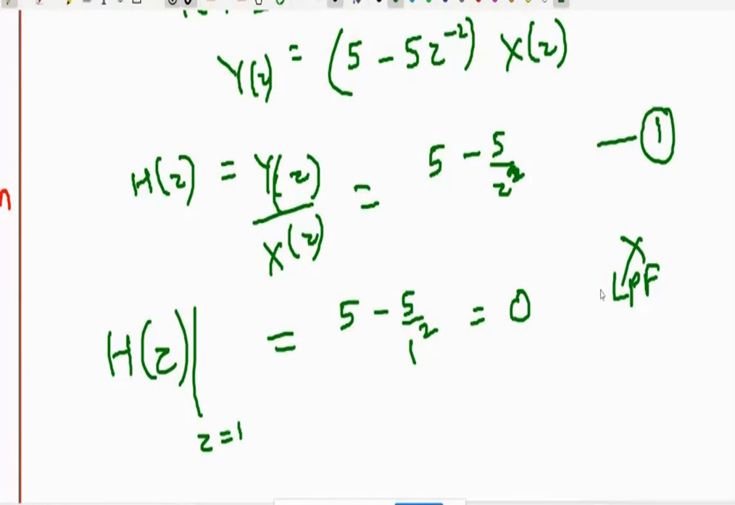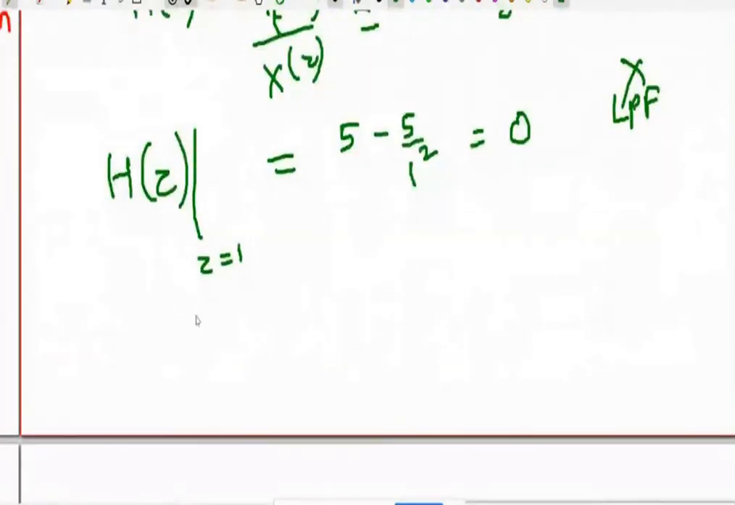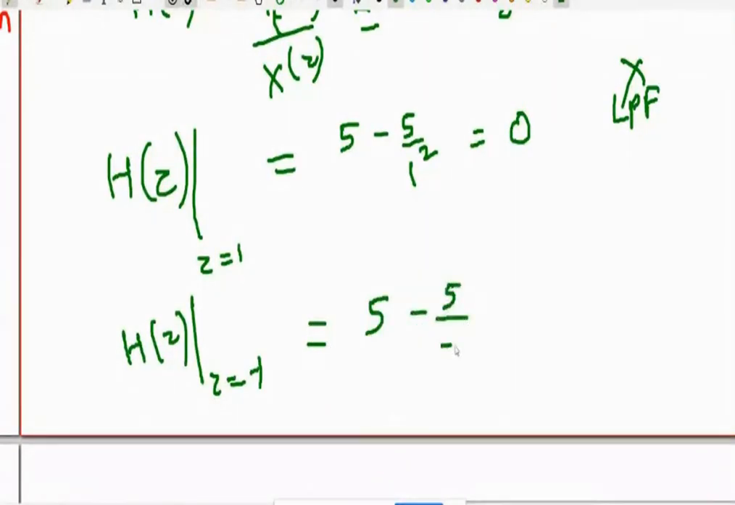Very good, Abhishek. Next, z equal to minus 1. So it becomes 5 minus 5 upon minus 1 square. Minus 1 square is 1. So it becomes 5 minus 5, again 0. So it is not a high pass filter, because h of z is 0 at z equal to minus 1. Z equal to minus 1 means high frequency. At high frequency it is 0. So it is not a low pass, it is not a high pass.